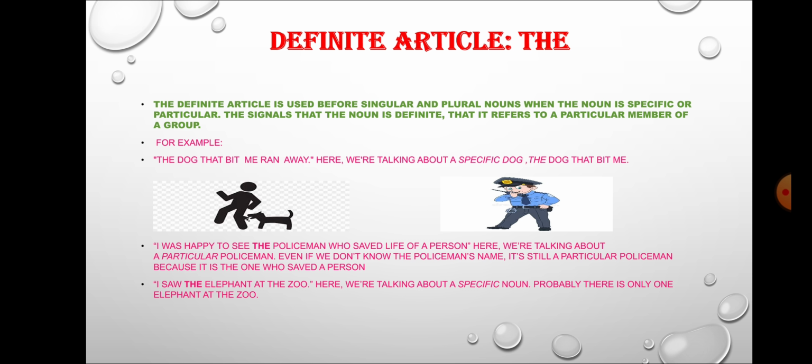The next example is I was happy to see the policeman who saved life of a person. Here we are talking about a particular policeman. Even if we don't know the policeman's name, it's still a particular policeman because it is the one who saved a person. I saw the elephant at the zoo. Here we are talking about a specific noun. Probably there is only one elephant at the zoo.